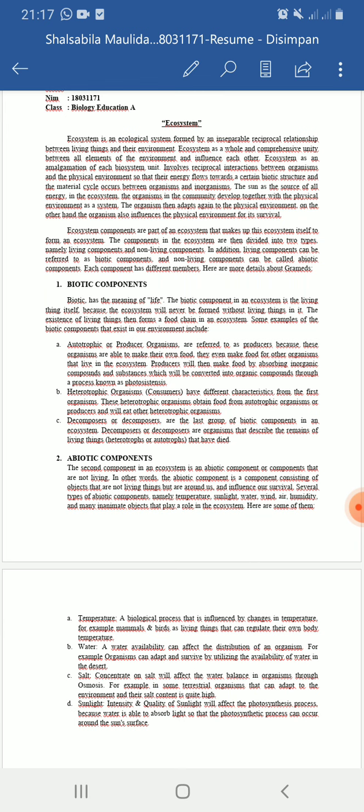The sun is the source of all energy in the ecosystem, and the organisms in the community develop together with